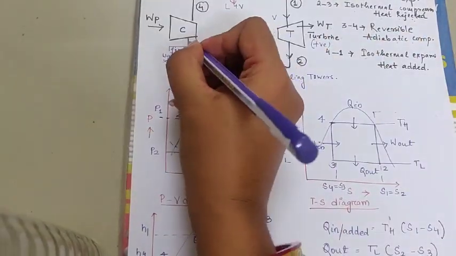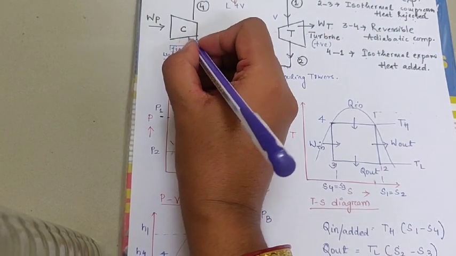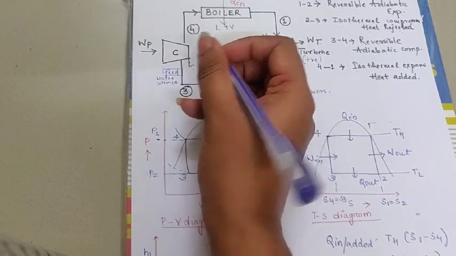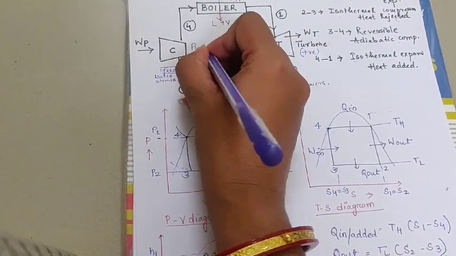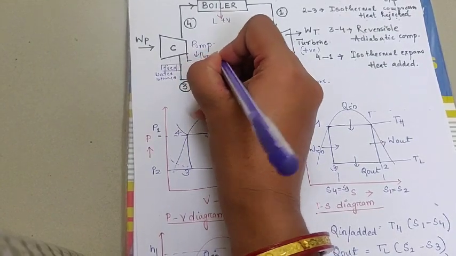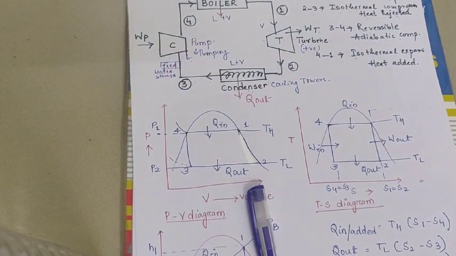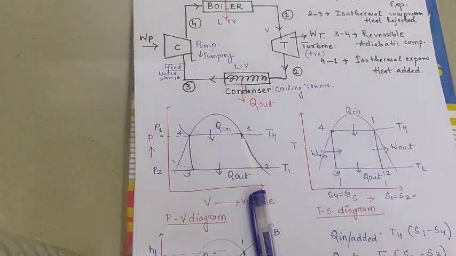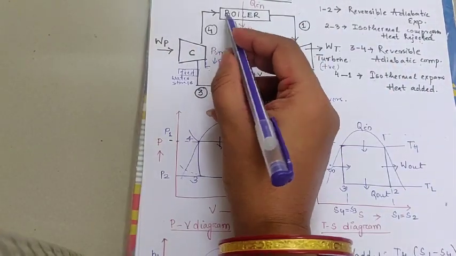Then this liquid has to be compressed, or pumped, so that it can go to the boiler. Here the pumping of water takes place, so that the water can easily go to the boiler.